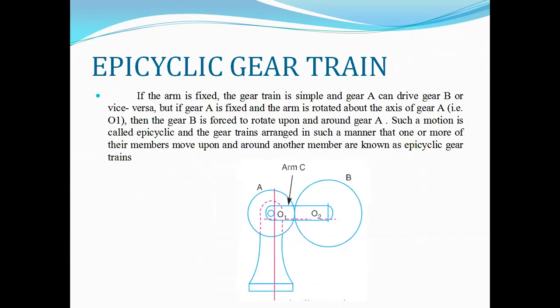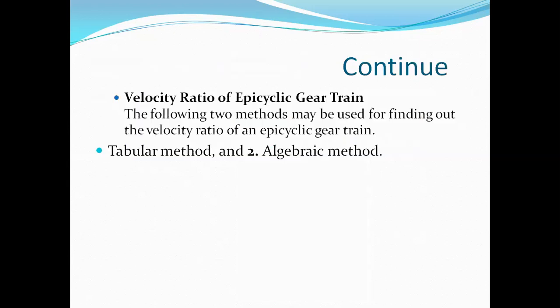But if gear A is fixed and the arm is rotated about the axis of gear A, then gear B is forced to rotate around gear A. Such a motion is called epicyclic, and gear trains arranged in such a manner that one or more gear members move around another member are known as epicyclic gear trains.